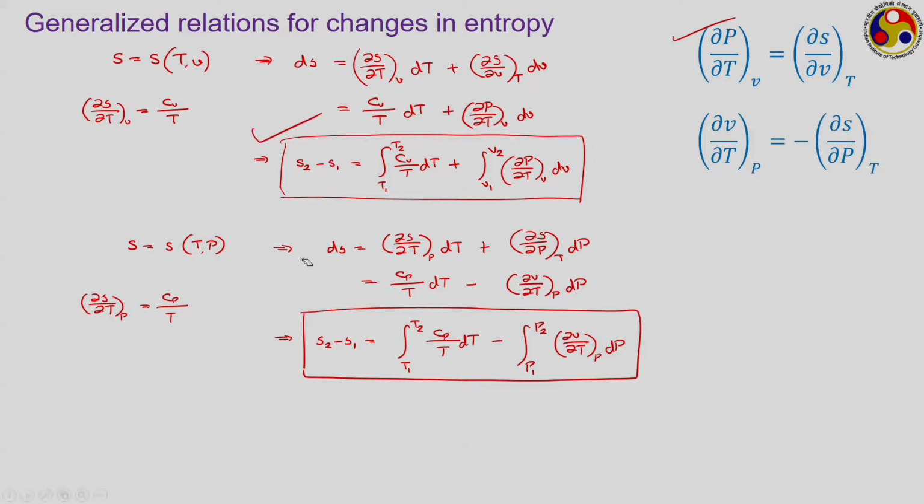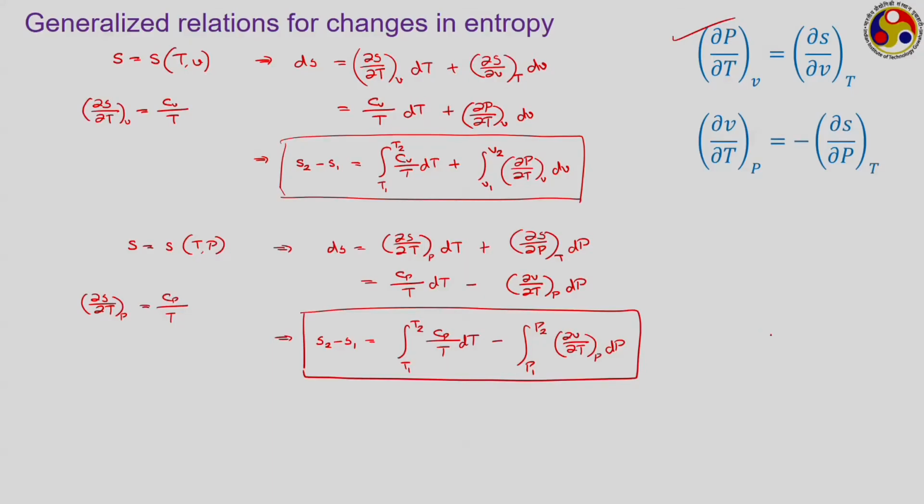Or let us take another scenario where we have both Cp and Cv available with us. We shall shortly be deriving the expression for Cp minus Cv, or relationship between Cp and Cv. So, generally if we know the expression for one of them, the other one is also directly available. Then if we have information available about both Cp and Cv, then which one should you go for? That depends upon what kind of process we are dealing with.